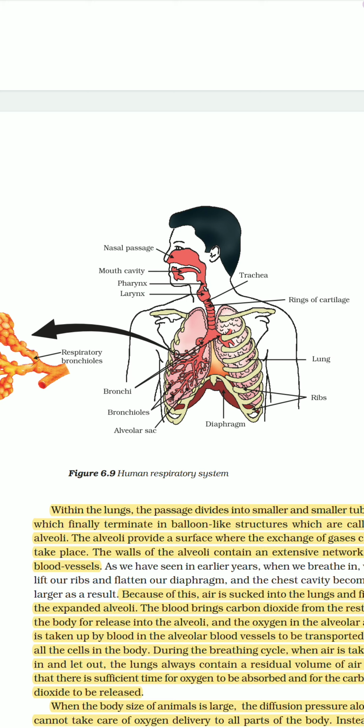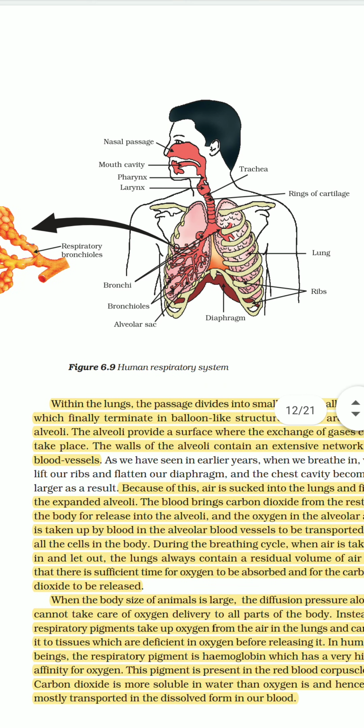So by chance, if you are inhaling cold air from outside, it goes inside and becomes warm. So this is how it is done. Then it reaches the pharynx and larynx. Then from here, the larynx is also called the voice box.